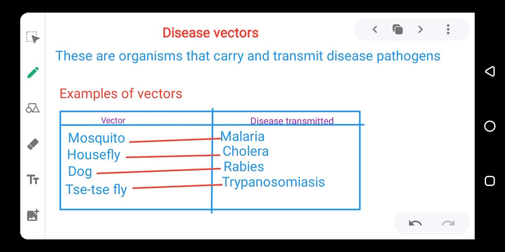This trypanosomiasis is what we call sleeping sickness, and it is caused by an organism called trypanosoma. Let me write it.